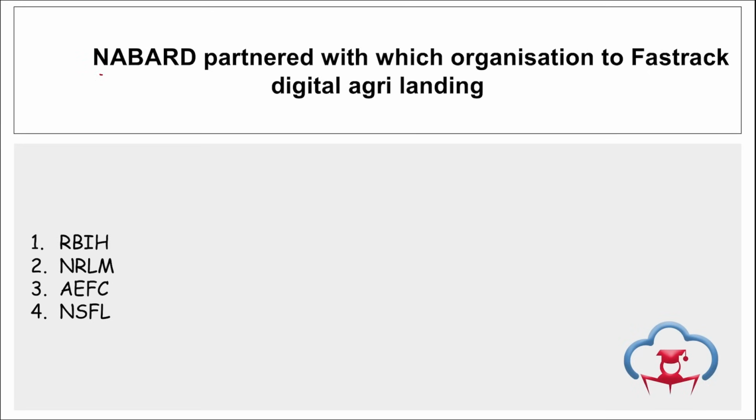Let's start again. NABARD has partnered with which organization to fast track digital agri lending? Recently NABARD has partnered with the Reserve Bank Innovation Hub, RBIH. This is a wholly owned subsidiary of the Reserve Bank of India. It will help them develop a system that will speed up the process of agriculture loans.